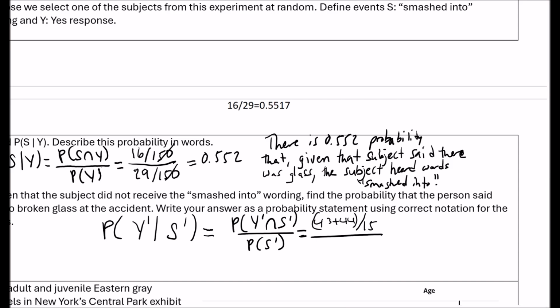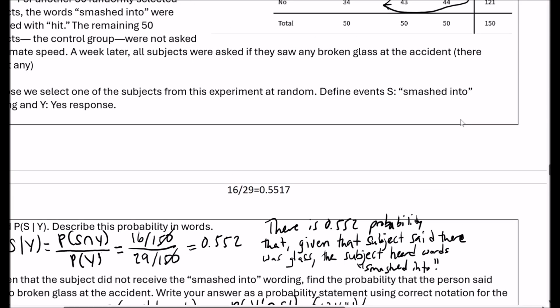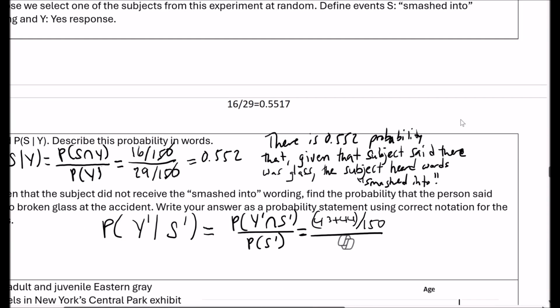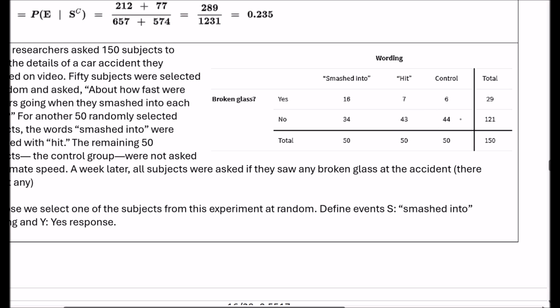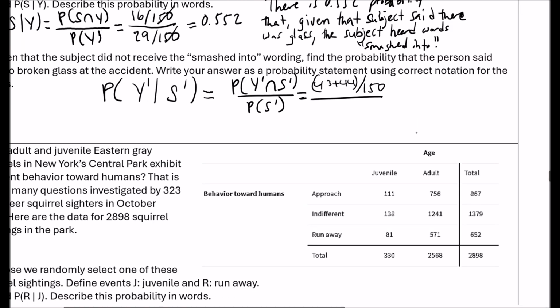And then the probability of S prime, those that did not receive the smashed into wording. Those are these four, so 7 plus 6 plus 43 plus 44, out of 150.